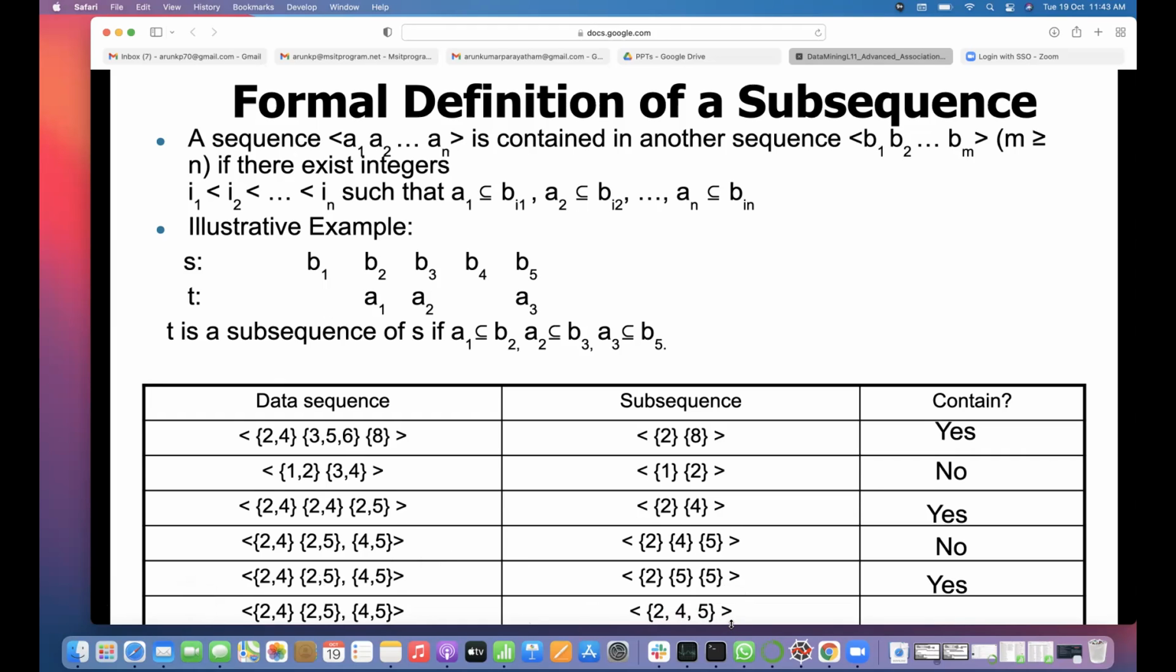What about this 2, 4, 5? 2 comes from 2, 4. 4 comes from 4, 5. There is no element to check whether 5 comes from another sequential element or not, right? So it is no again.